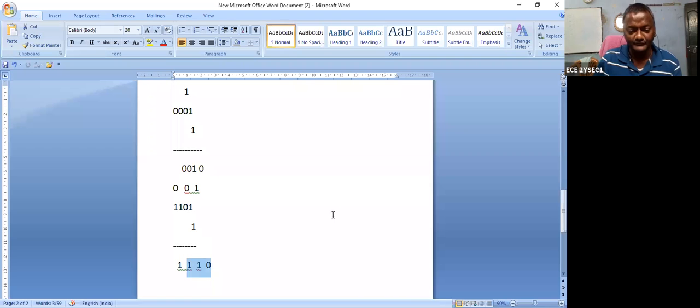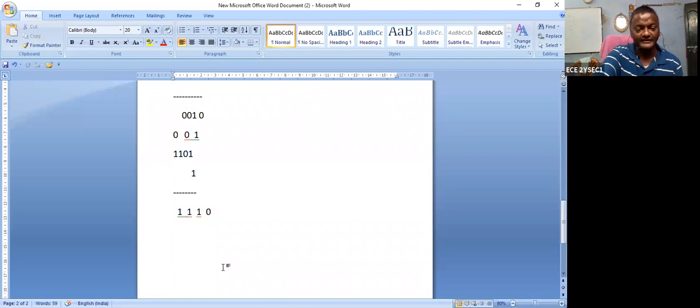So can you please find out the 2's complement of 110? Let us take the 1 as the negative sign, so don't bother about it. It's negative, exactly right. Then what is the remaining value? 110. 110 is in 2's complement. What is the 2's complement of this? 0, 0, 1, and you add 1. Then you will get the answer.